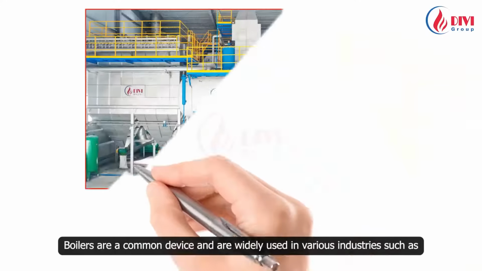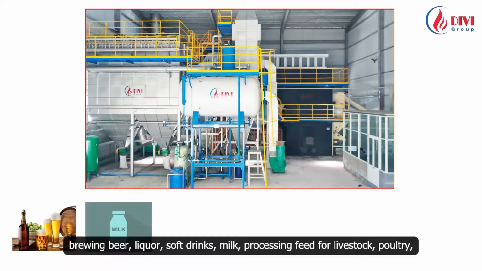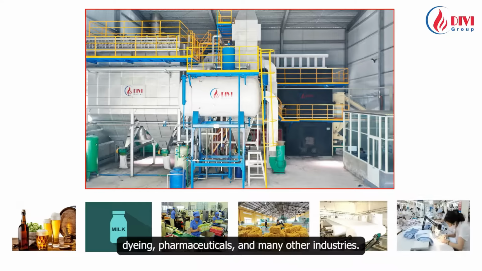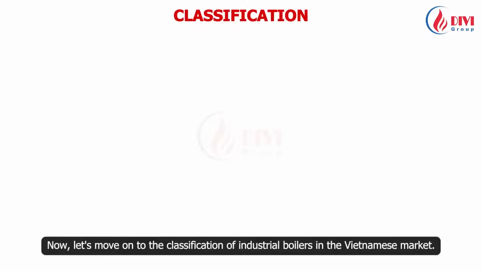Boilers are a common device and are widely used in various industries such as brewing beer, liquor, soft drinks, milk, processing feed for livestock, poultry, seafood, processing in the food industry, rubber processing, paper production, garment, dyeing, pharmaceuticals, and many other industries. Now, let's move on to the classification of industrial boilers in the Vietnamese market.